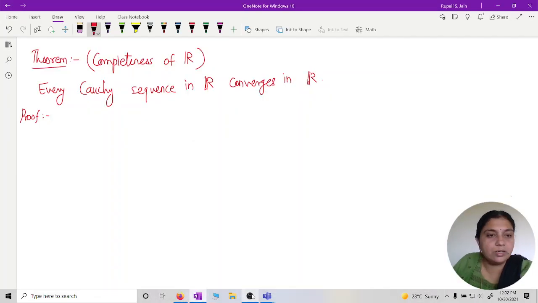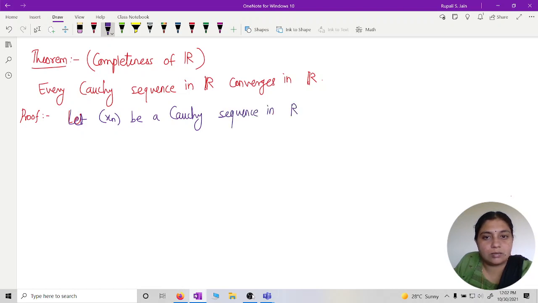So let xn be a Cauchy sequence in R. And we have already proved every Cauchy sequence is bounded.